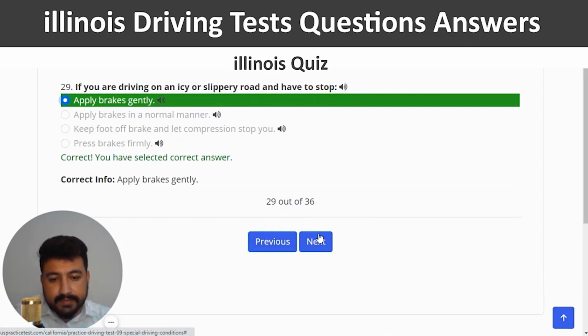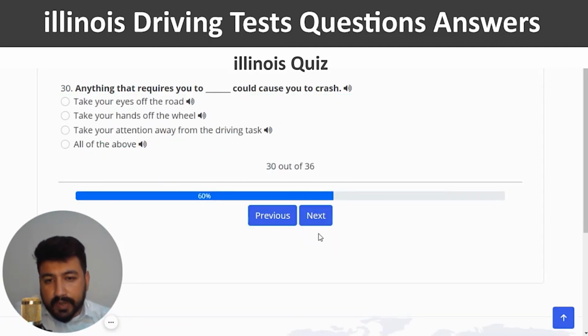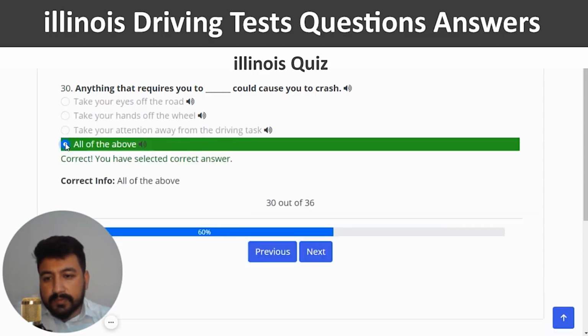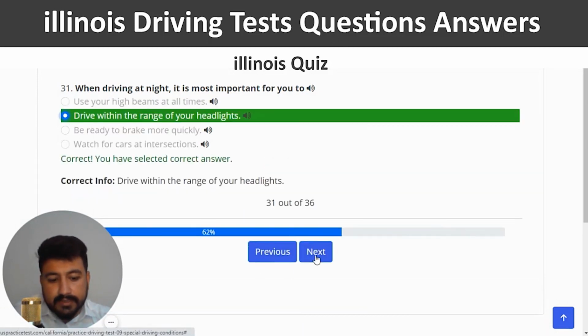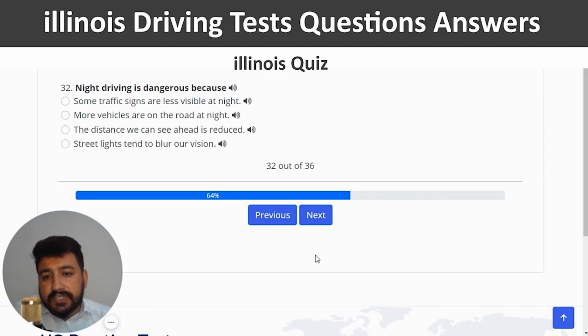Correct. And next. Anything that requires you to blank could cause you to crash. The right answer is all of the above. And next. When driving at night, it is most important for you to. The right answer of 31st question is drive within the range of your headlights. So, second option. Correct. And next. Night driving is dangerous because the right answer is the distance we can see ahead is reduced.